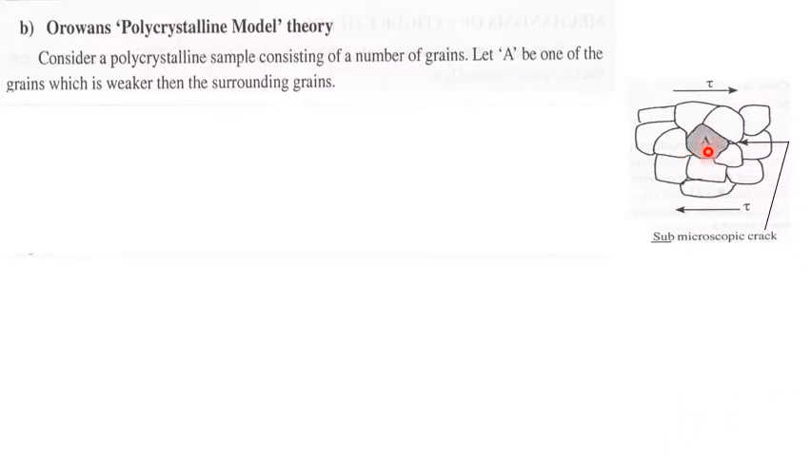If you look at Orowan's polycrystalline model theory, what he says is, as we have already seen, a polycrystalline material has a number of grains, and each grain is provided with a well defined grain boundary. Suppose we consider any intermediate grain, say grain A, which is a weak grain. So this is a weaker one.